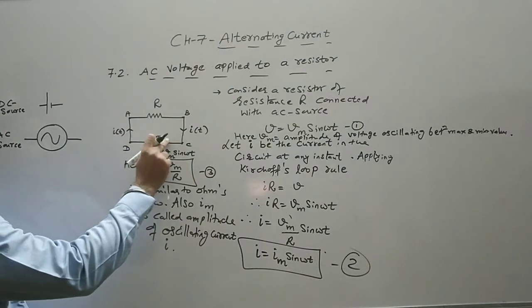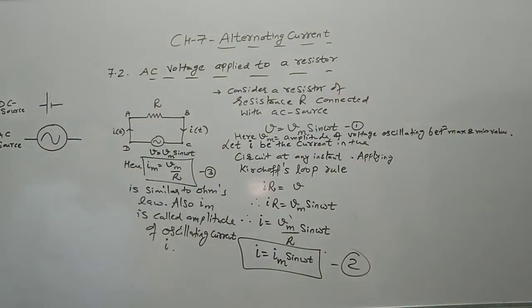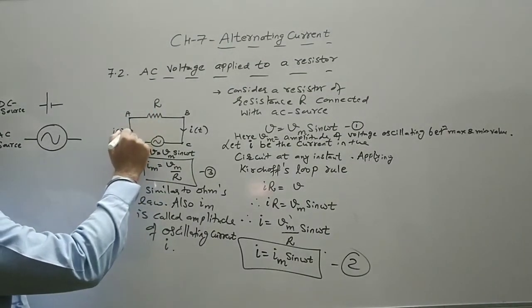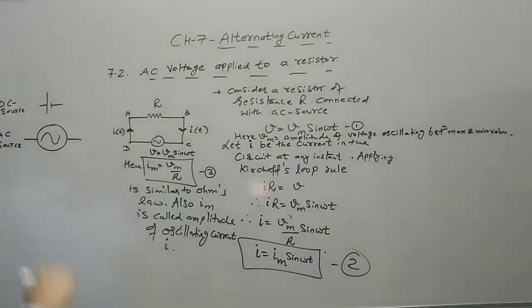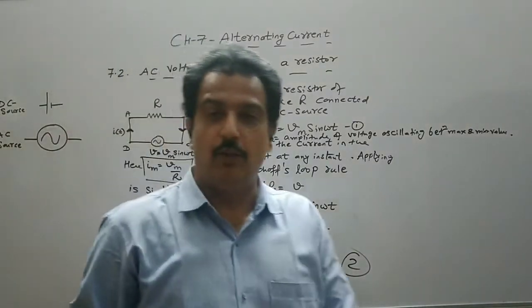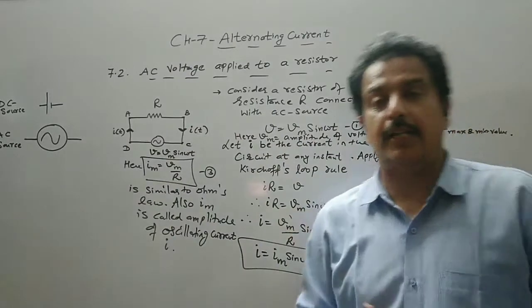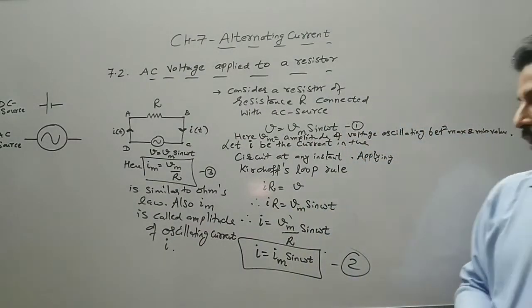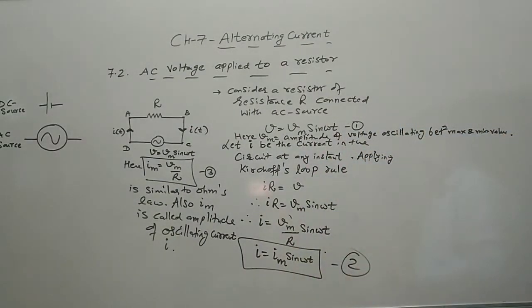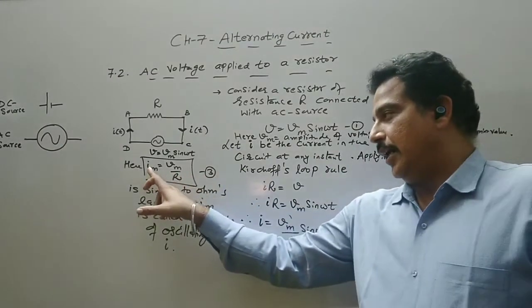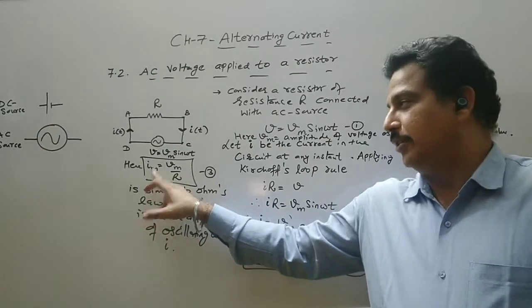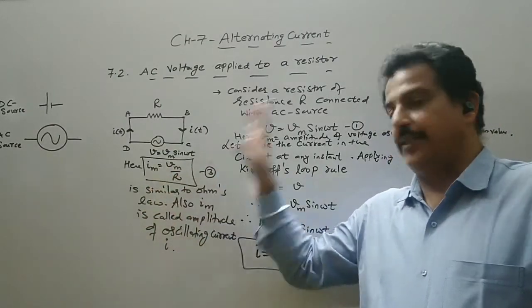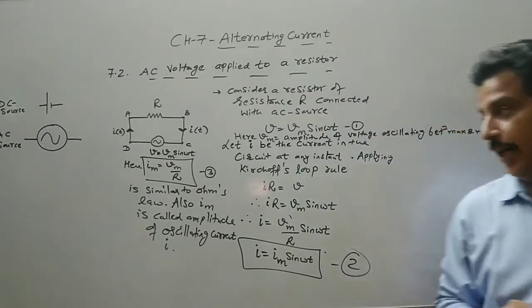We don't put a plus minus sign because its polarity keeps on changing. Again, this direction is at instant t. This direction will also change after a fixed interval of time that we know, that is after every half cycle the polarity will change. Now see the situation here. Im is the amplitude of the current, that is the maximum current. So we can call it maximum current is equal to maximum voltage upon R.